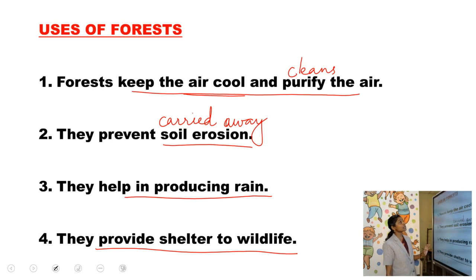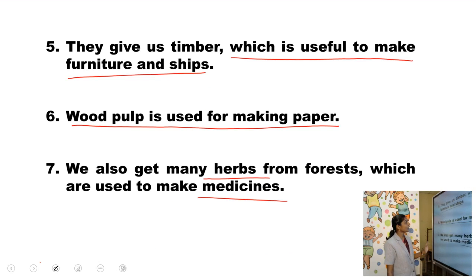I'll just repeat the uses again. Forests keep the air cool and purify the air. They prevent soil erosion. They help in producing rain. They provide shelter to wildlife. They give us timber, which is used to make furniture and ships. Wood pulp is used for making paper, and we also get many herbs from the forest which are used to make medicines. Isn't it?